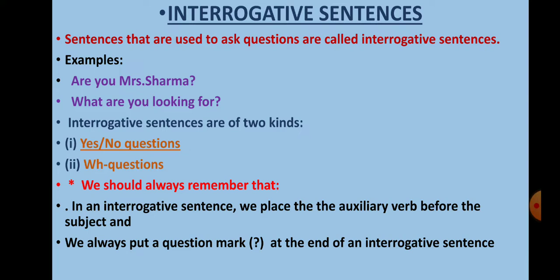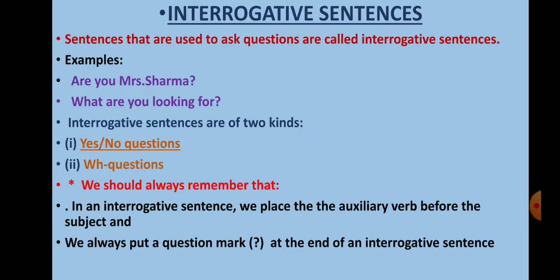We should always remember that in an interrogative sentence, we place the auxiliary verb before the subject. We always put a question mark at the end of an interrogative sentence.